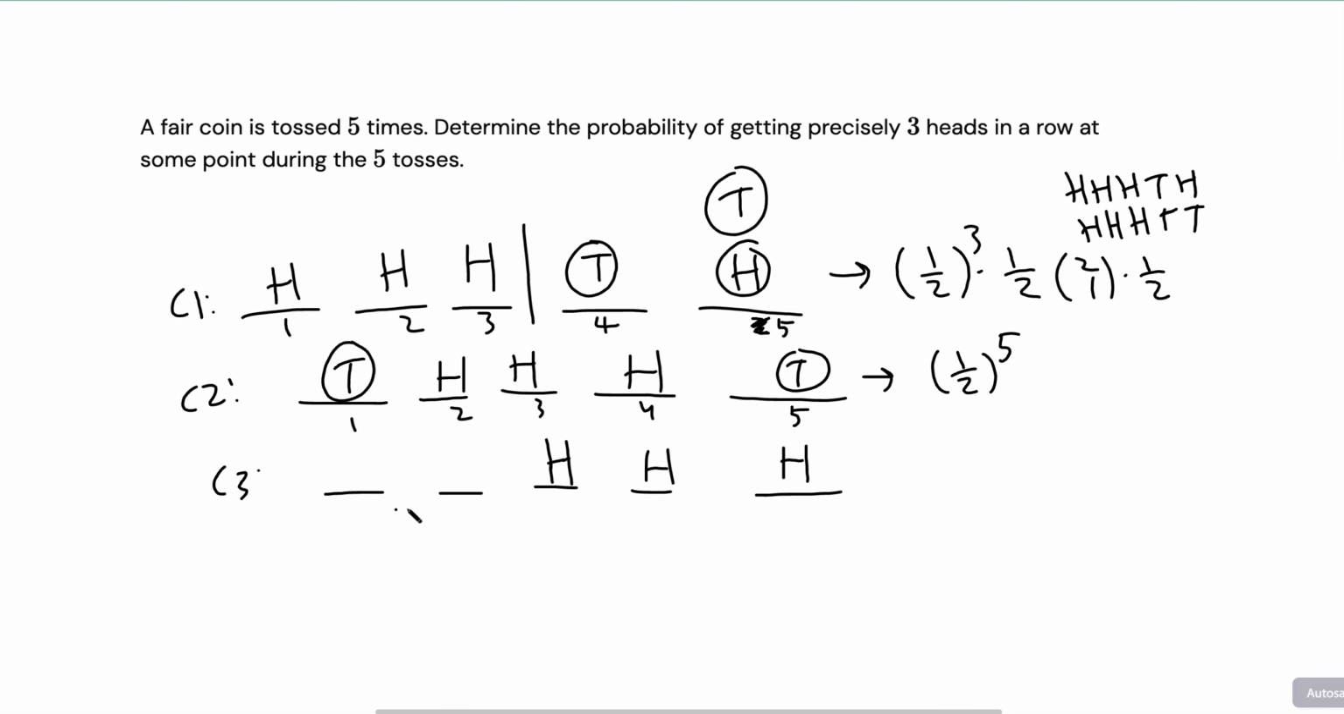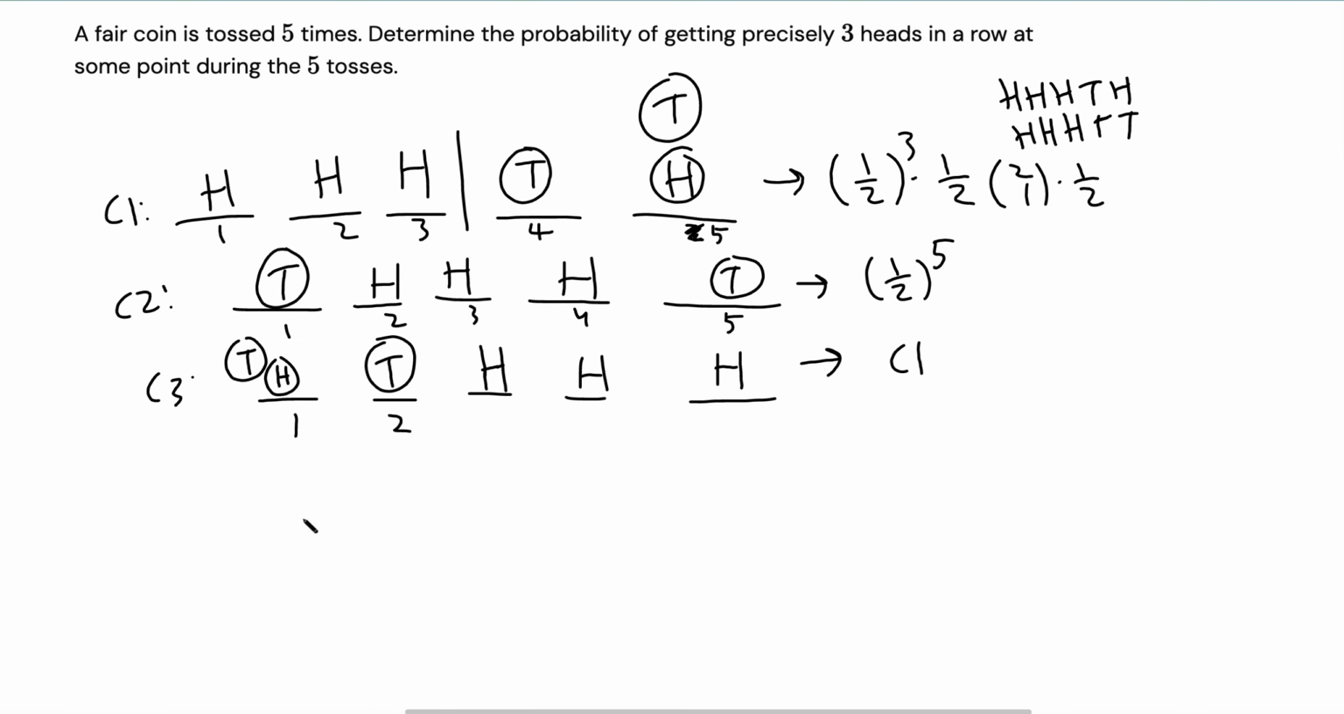What about case 3? Well, by symmetry with case 1, right, this slot 2 has to be tails, but slot 1 could be heads or tails, doesn't matter. So basically, this is the same probability as case 1, so this is just case 1's probability again. So sum it up and we have our answer.